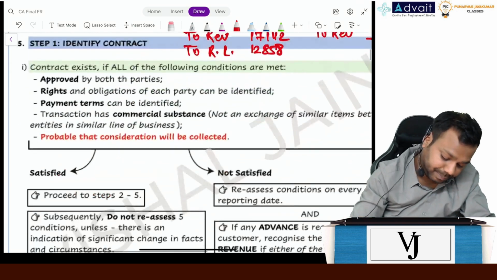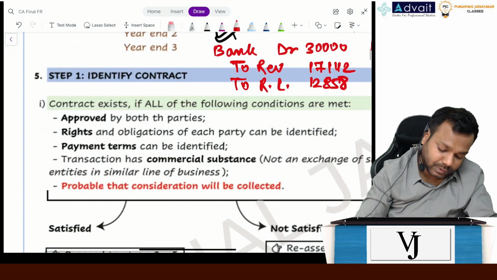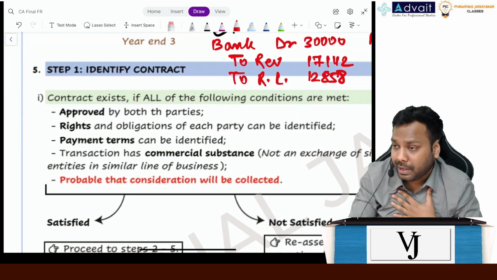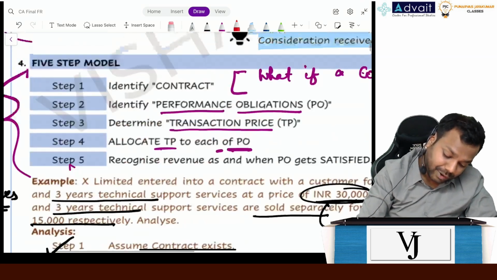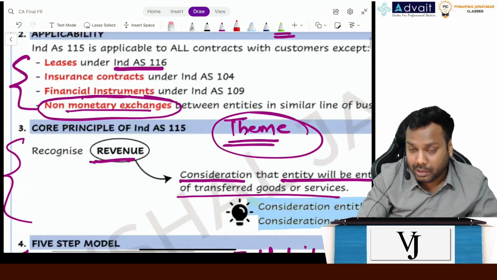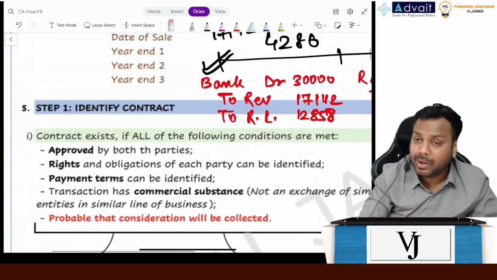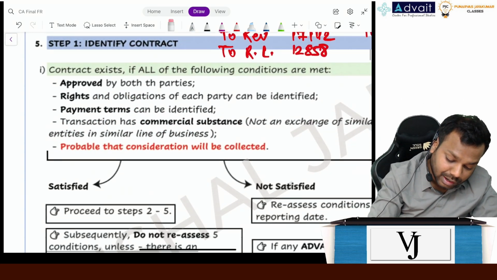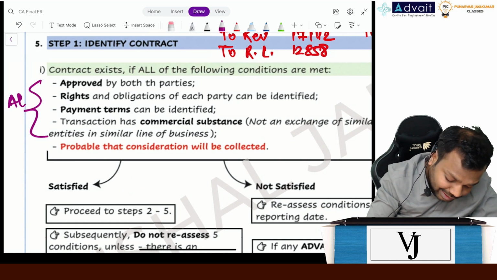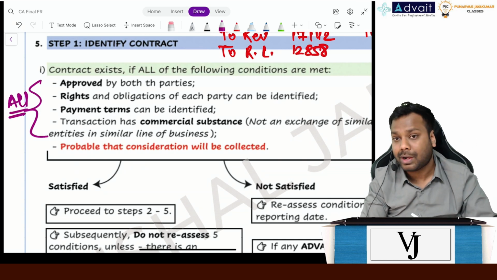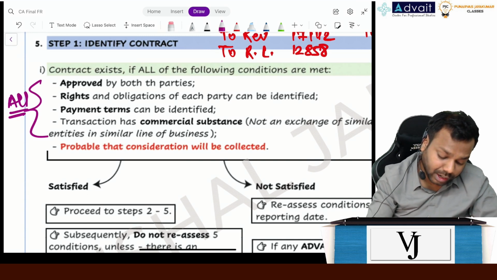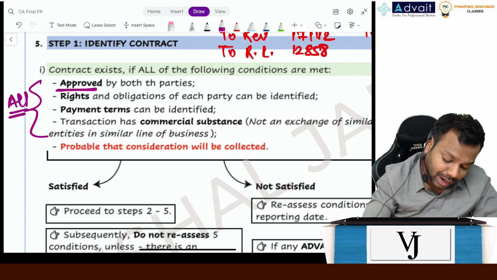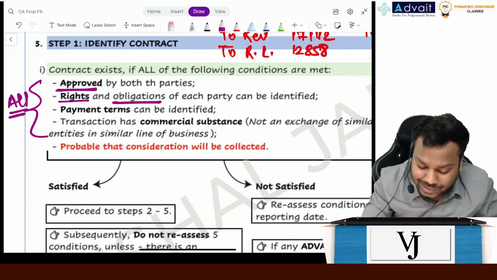Now come here, contract. A contract is a legally enforceable document, and it should be a valid contract. The standard says it will be a valid contract if and only if all these 5 conditions are met. If all of these 5 conditions are met, not 1, not 2, all. First is that it is approved by both the parties. Now, the rights and obligations of each party can be identified.